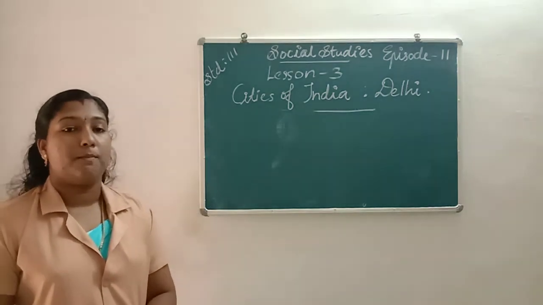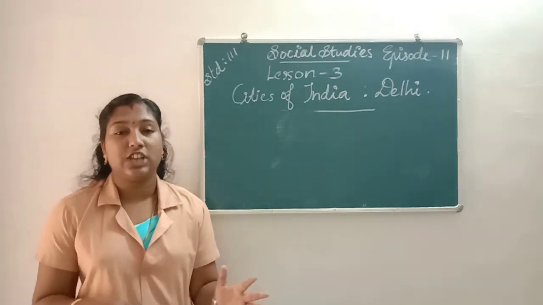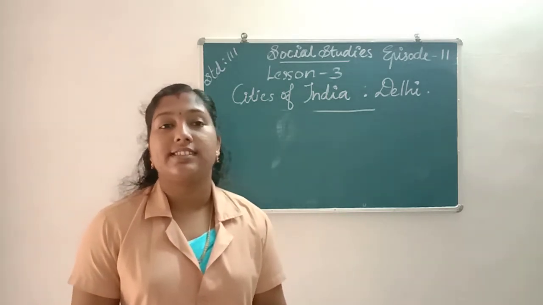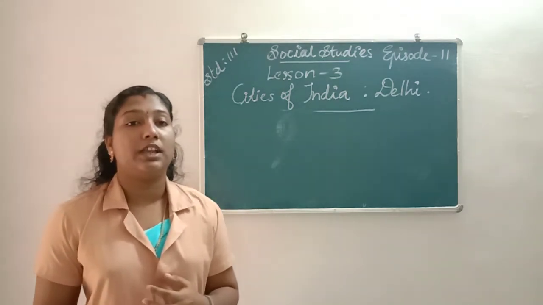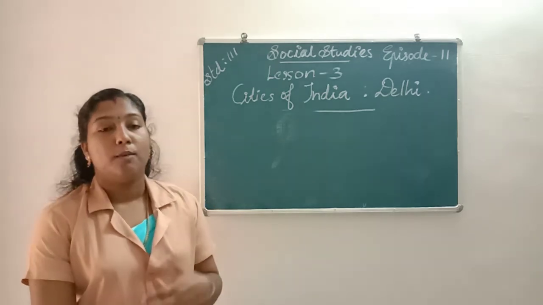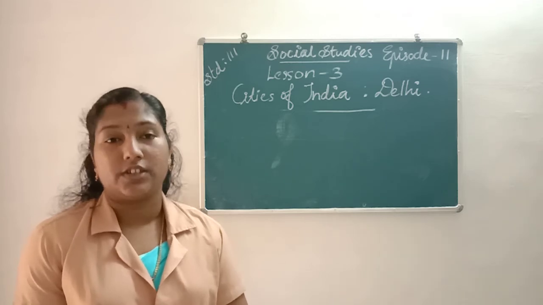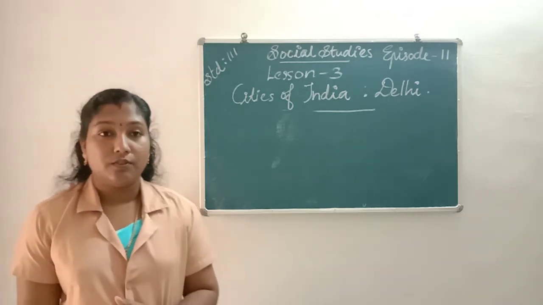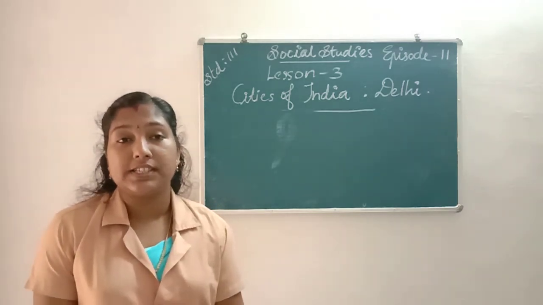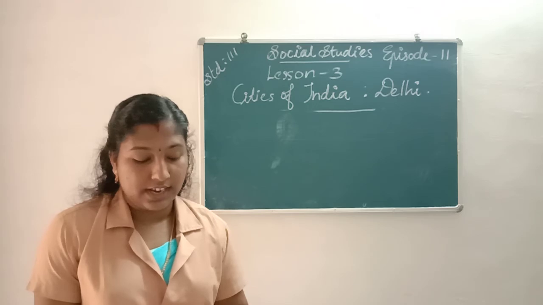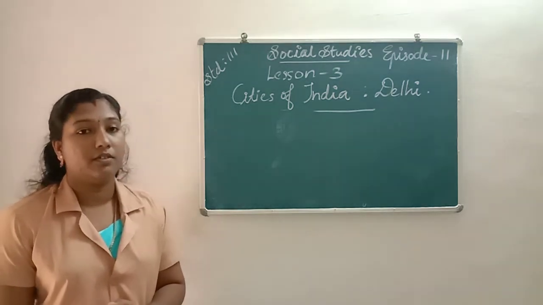Next, Lotus Temple. Lotus Temple is the Baha'i house of worship. It is made in the shape of a lotus flower, so it is called the Lotus Temple. Next we will learn about India Gate. India Gate is a 42-meter high stone memorial built for the Indian Army soldiers who died in World War First. The Amar Jawan Jyoti burns continuously at India Gate in memory of the soldiers who died in World War First.